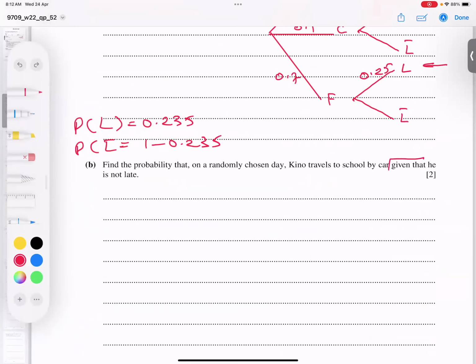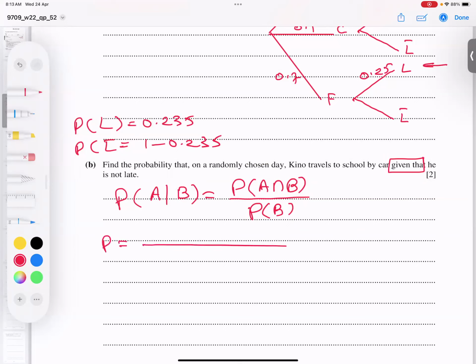Whenever we have A given B, B goes directly in the denominator, and in the numerator we have A intersection B. So after the given-that sign, B goes in the denominator, and the common part of A and B comes in the numerator. According to the question, the denominator is the probability he is not late.